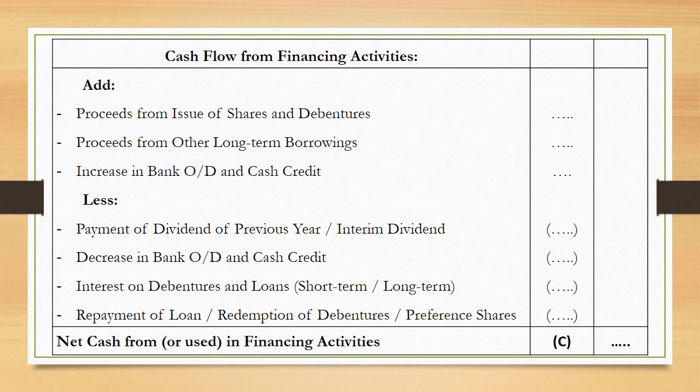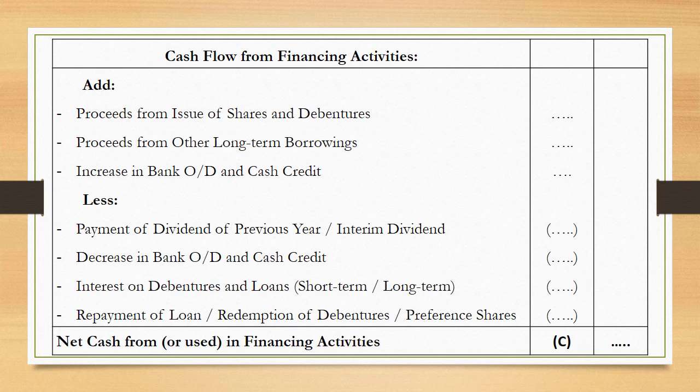Finally, the third activity, that is financing activities. When you talk about financing activities, you have to remember you talk about the sources of funds, either owned or borrowed. So let us see which all amounts are added over here. Proceeds from issue of shares and debentures, proceeds from other long-term borrowings, or also increase in bank overdraft and cash credit. You have to remember that bank overdraft and cash credit is a part of current liabilities, short-term borrowings, right? So any proceeds from long-term borrowings, any proceeds from short-term borrowings will be added over here.